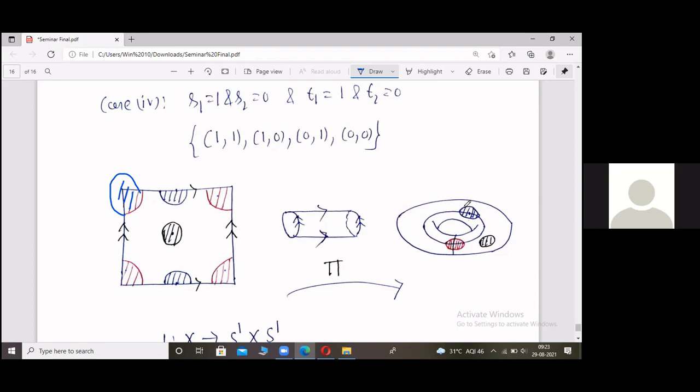Similarly, we can visualize that this blue shaded portion and this black shaded portion are open because again we use the concept of subspace topology. Or we can see this. This shows that the pre-images are open. Hence, this blue shaded portion is open. This black shaded portion is also open.